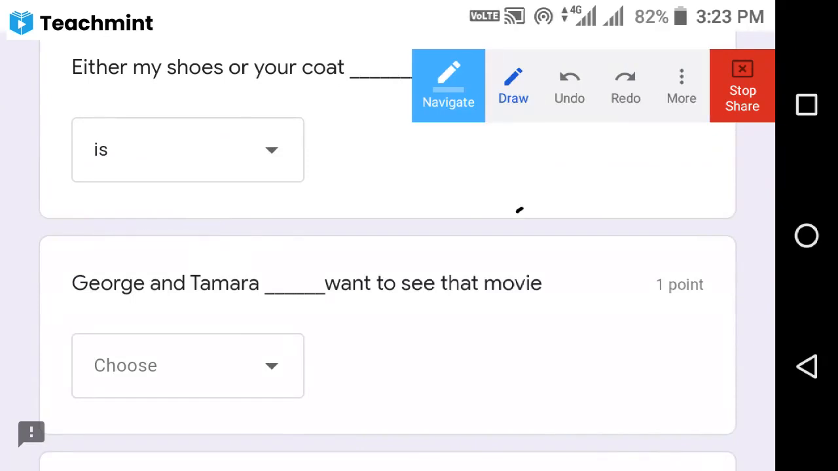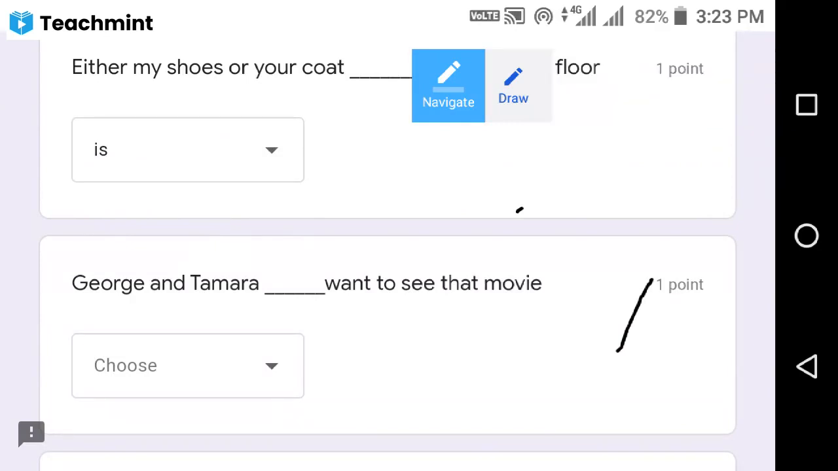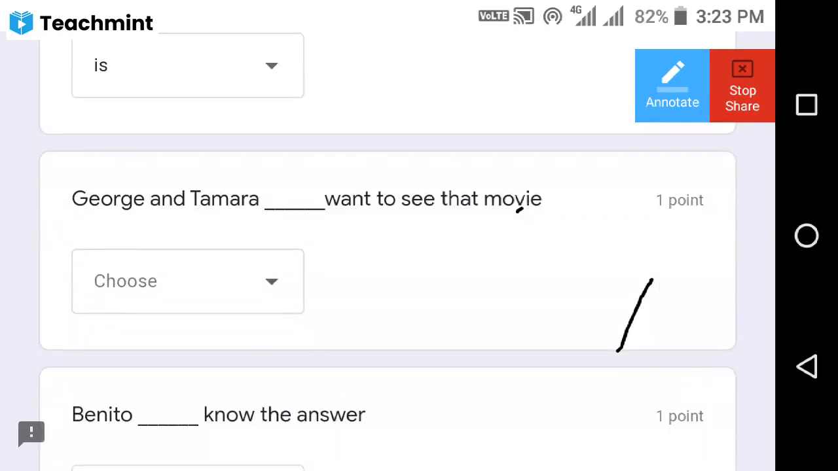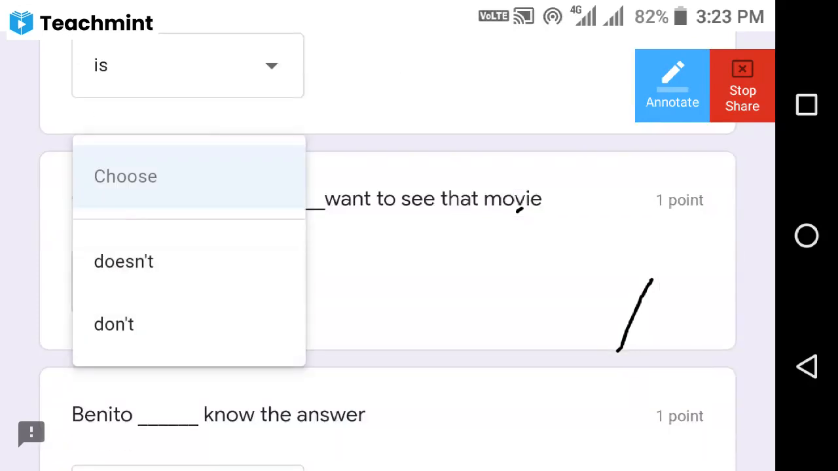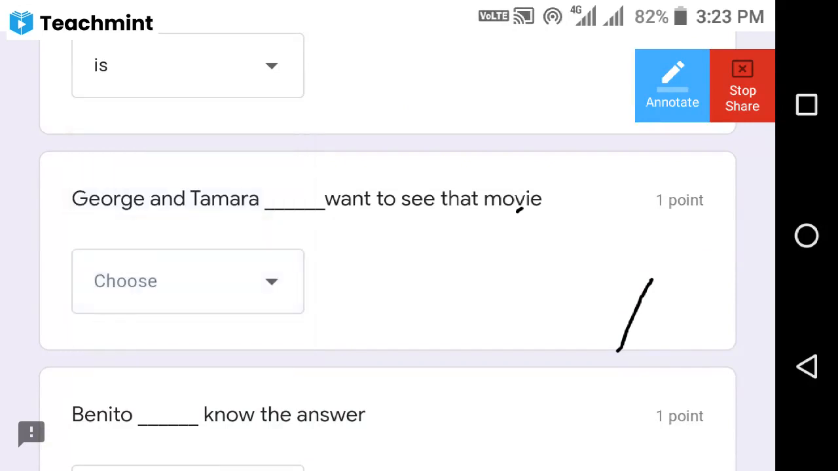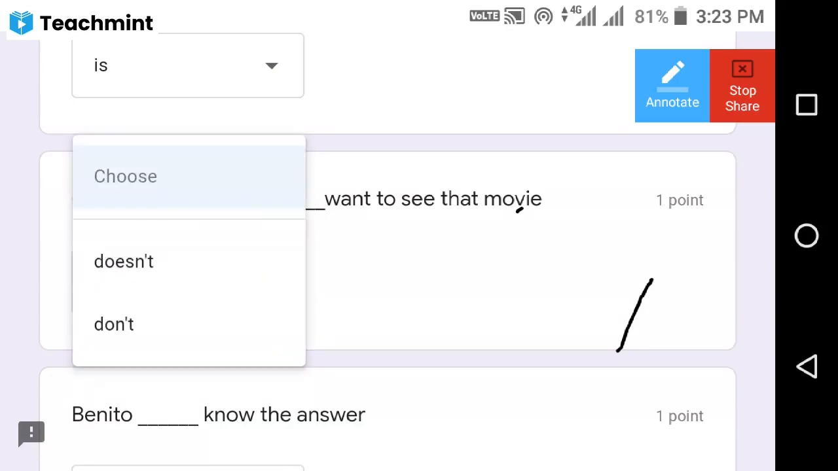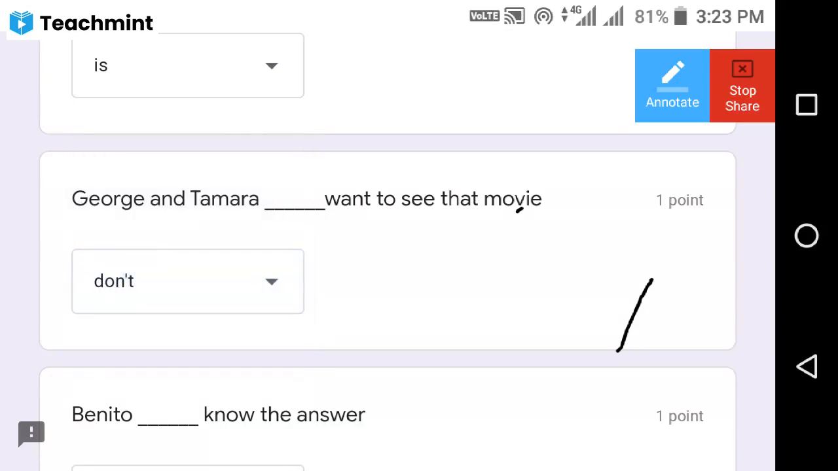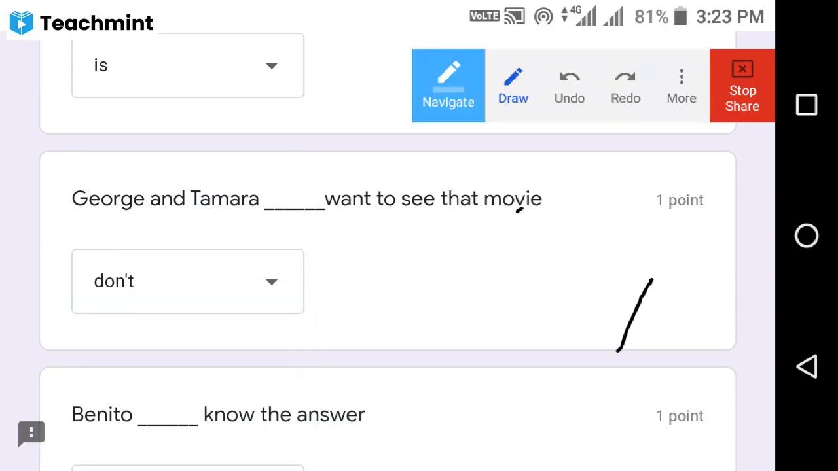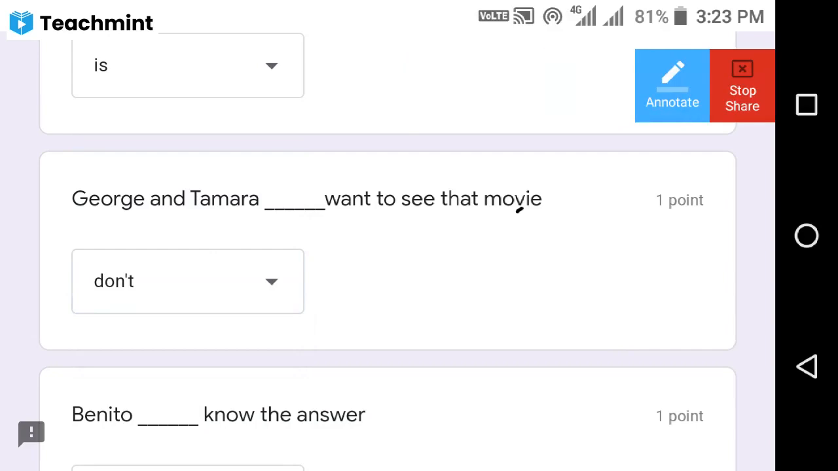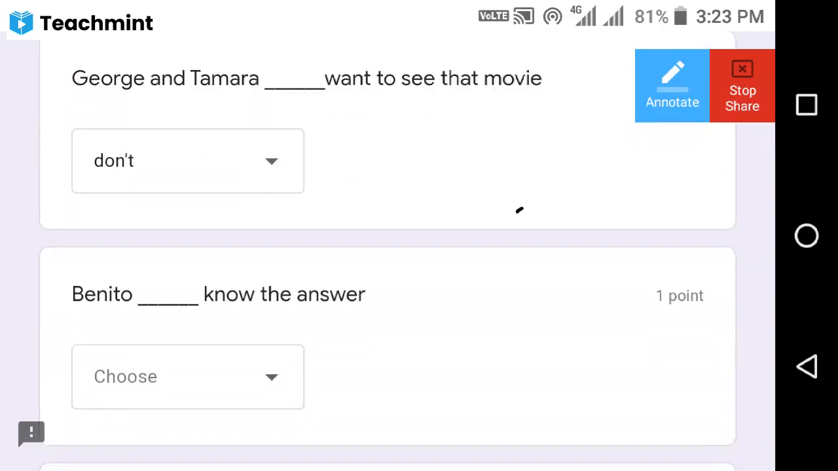George and Tamara dash want to see that movie. Here two options are there: doesn't and don't. Which one is the right answer? If you observe, two subjects are there, so we need to supply a plural verb. What is the plural verb here? Don't. George and Tamara don't want to see that movie. That is the right answer. Next question.